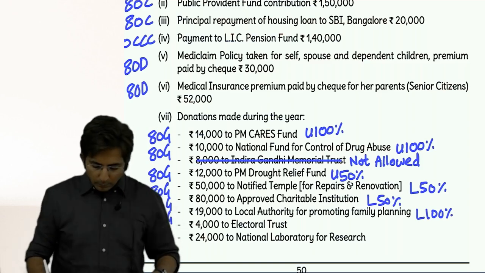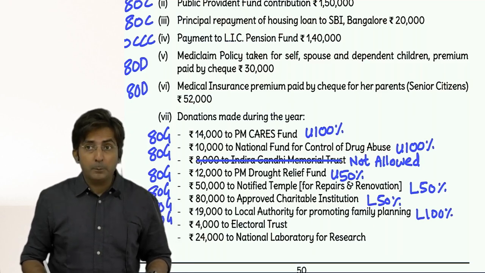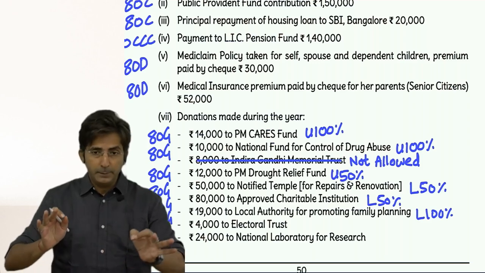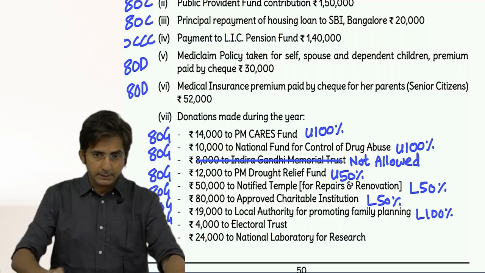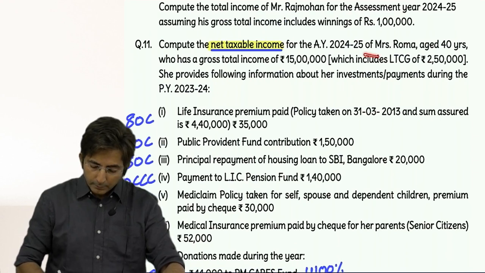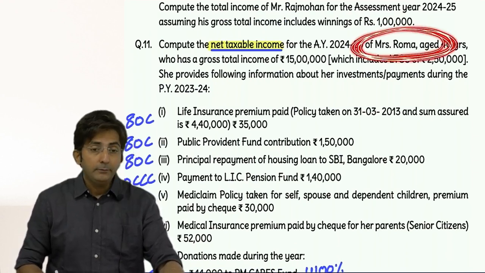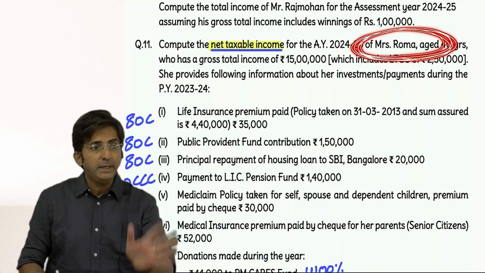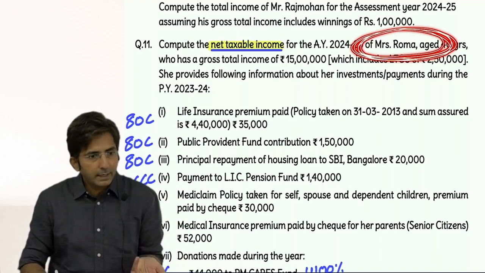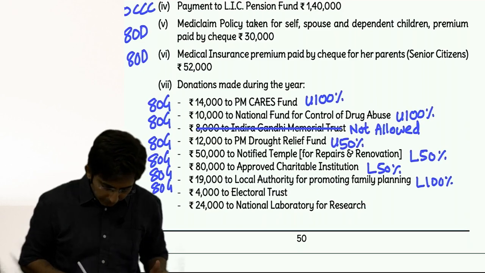Then next is 4,000 to electoral trust. See, political party, electoral trust, it comes either in GGB or GGC. GGB is for companies, GGC is for non-companies. Here, who is the assessee? Mrs. Roma. Mrs. Roma is not a company. If the assessee is a company, then GGB. But our assessee is Mrs. Roma, not a company. So GGC. Correct? So write there 80 GGC.